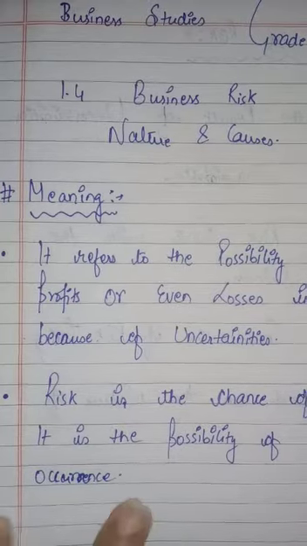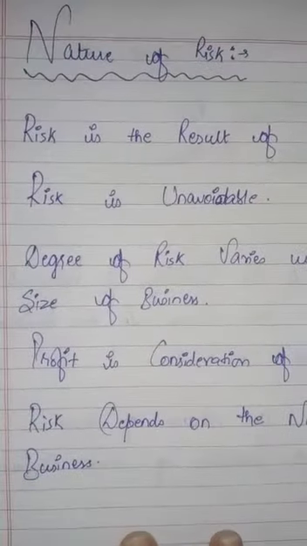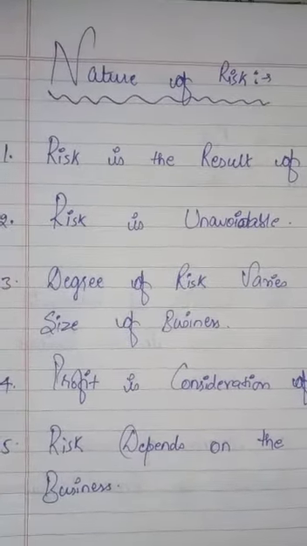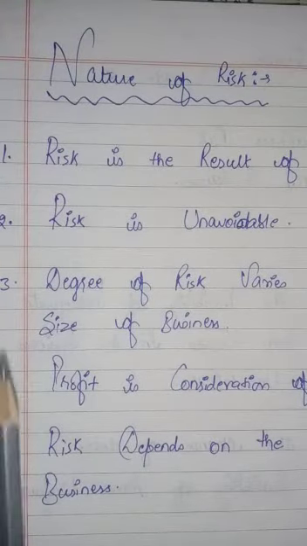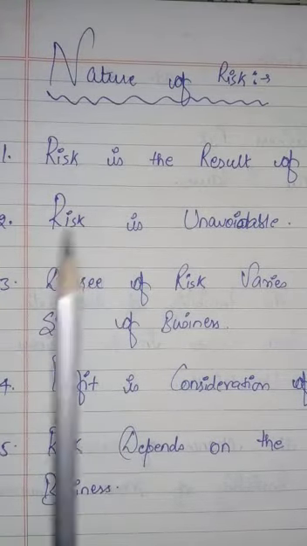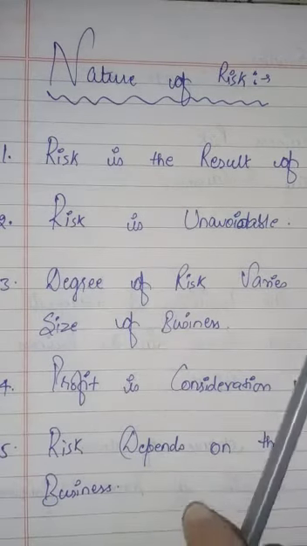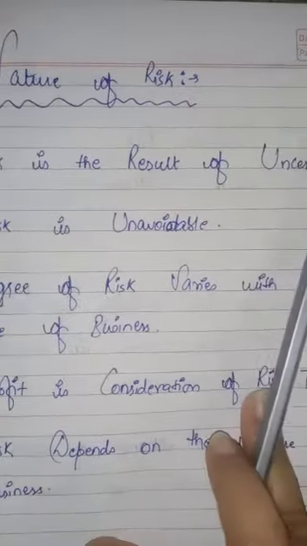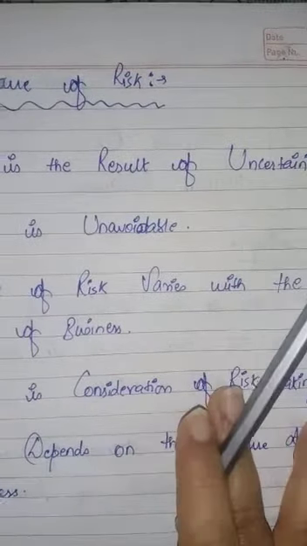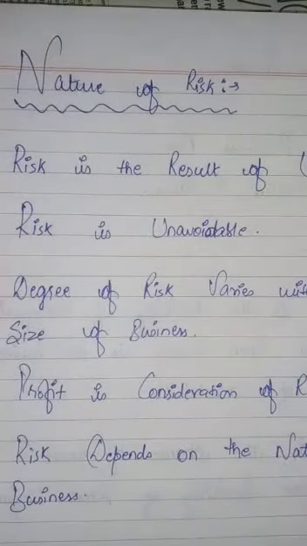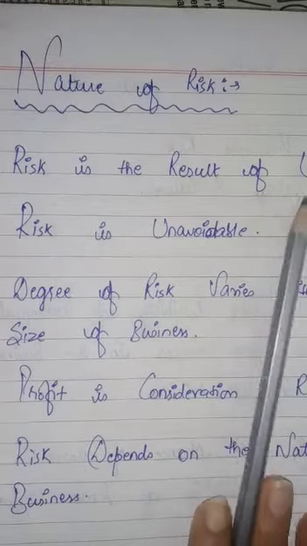Now we are going to do the second topic of this chapter, the nature of risk. What type of risk is there in the business? There are 5 points of the nature of business risk. Number 1 is risk is the result of uncertainties. Risk is the outcome of uncertainties.